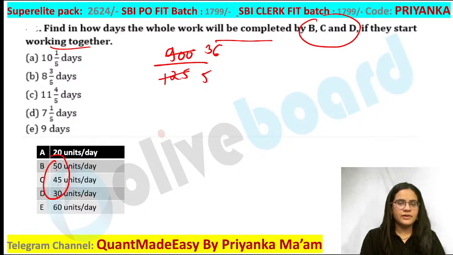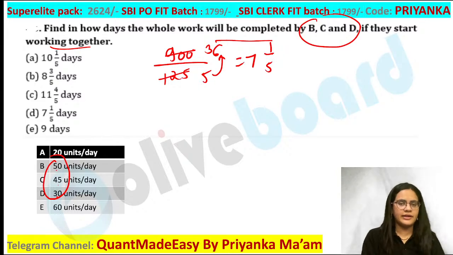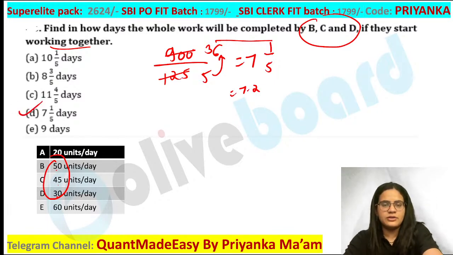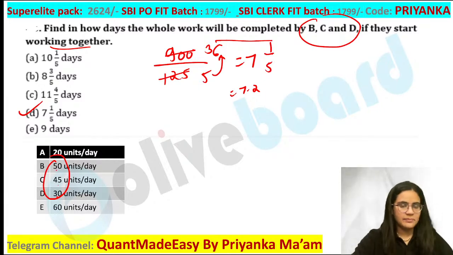Are you guys getting this one? Now when you are getting this type of fraction, you have to write 5 7s are 35. How much is remaining? 1 is remaining, so that will make it 7 1 by 5. So either you can write it as 7.2 or you can write it as 7 1 by 5 days. Both of the values are going to be the same. Everybody is following this one? Is there anyone having any doubt? Everybody is clear with this part? So 7 1 by 5 is going to be the perfect answer for the question here.